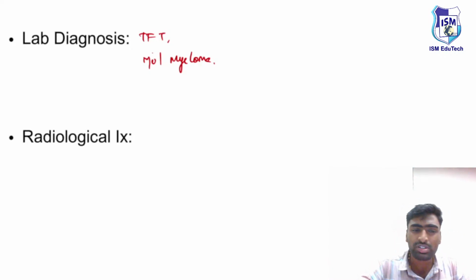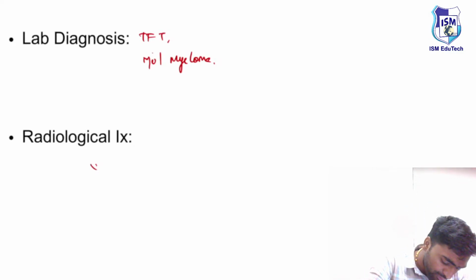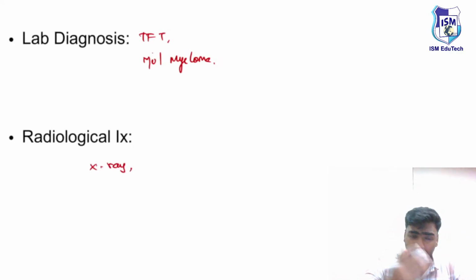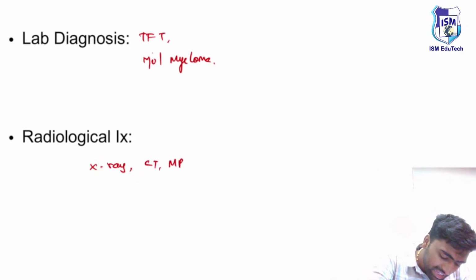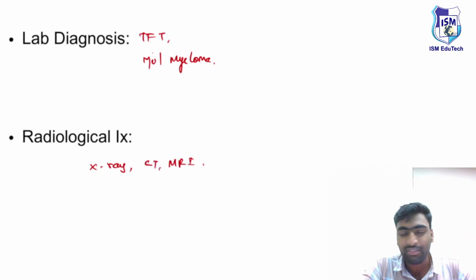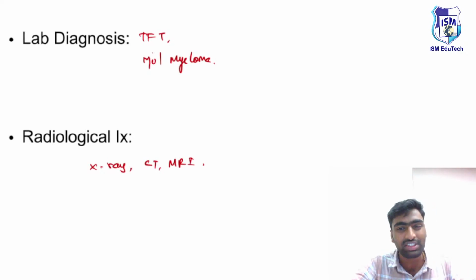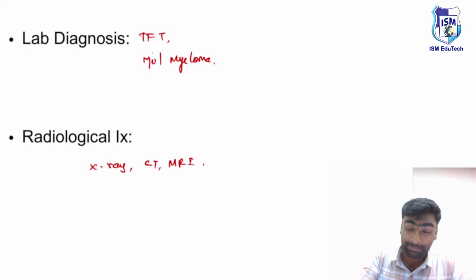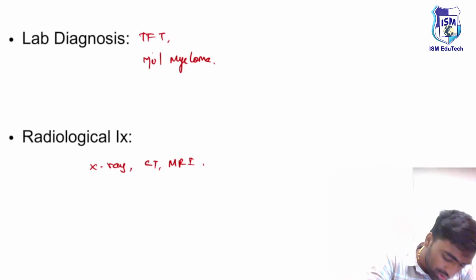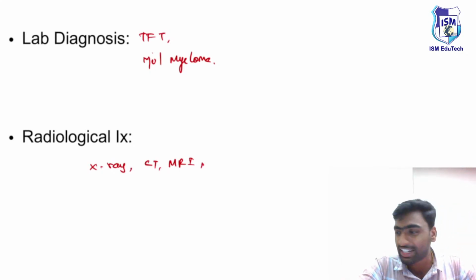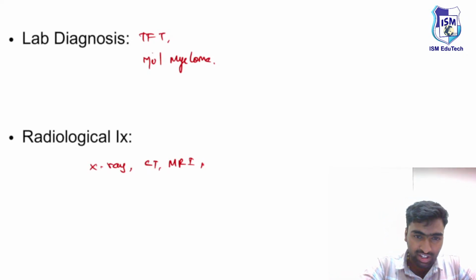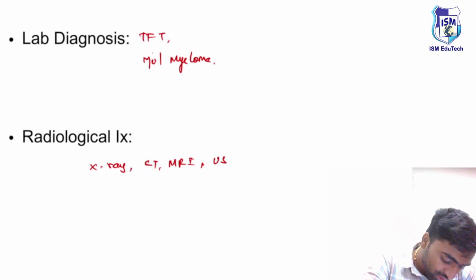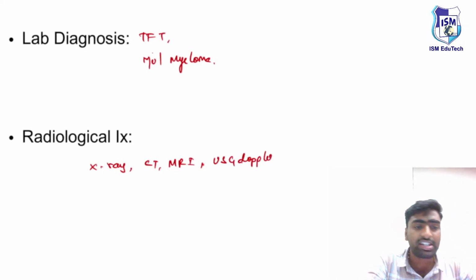Fine. Then we need to do some investigations like X-ray to see the level of proptosis, or we need to do CT or MR if there is any orbital metastasis. For example, if a child is presenting with bilateral proptosis and you suspect a malignancy, for the soft tissues we'll do MRI, right? And if there is a pulsatile type of proptosis, it might be because of carotid cavernous fistula. So in such cases, you will do USG Doppler. These are the few investigations we'll do.